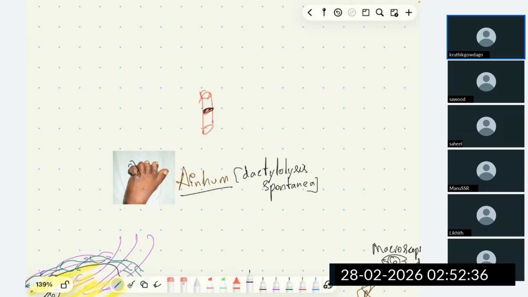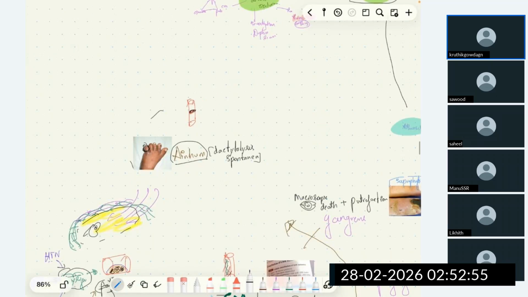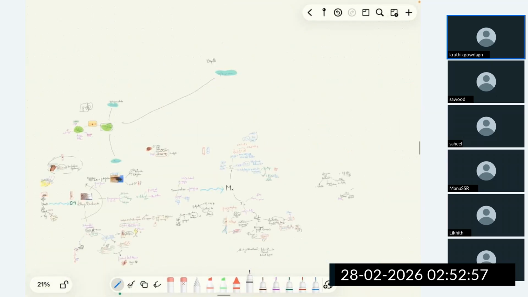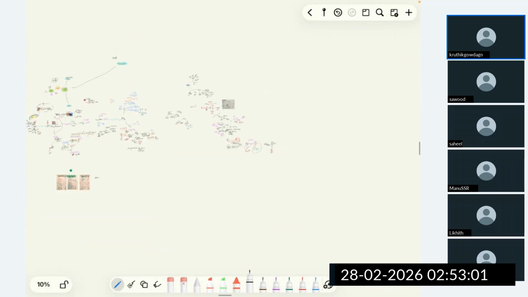The fifth toe will undergo spontaneous amputation. It is called Ainhum. It can be seen in peripheral vascular disease, diabetic patients, and many other conditions. This is about Ainhum. If you get a 3-mark question, you can manage it. So we are done with Ainhum.